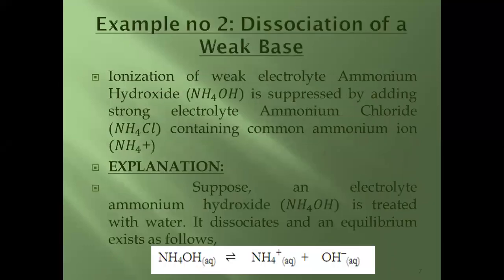Second example is dissociation of weak base. Ionization of weak electrolyte ammonium hydroxide is suppressed by adding strong electrolyte ammonium chloride containing common ammonium ion. Suppose an electrolyte ammonium hydroxide is treated with water and it dissociates and an equilibrium exists as shown in equation.